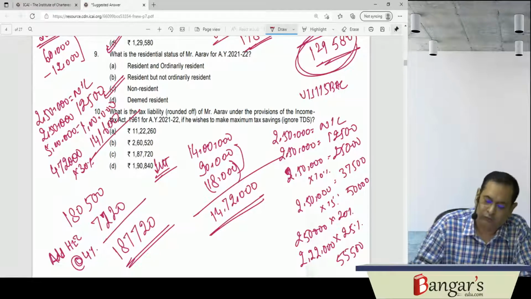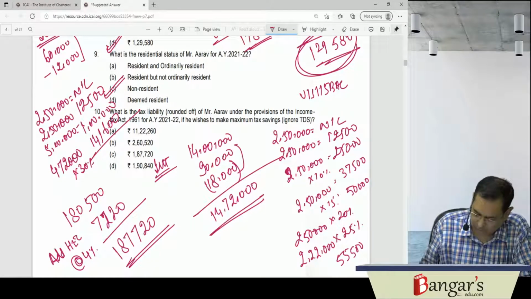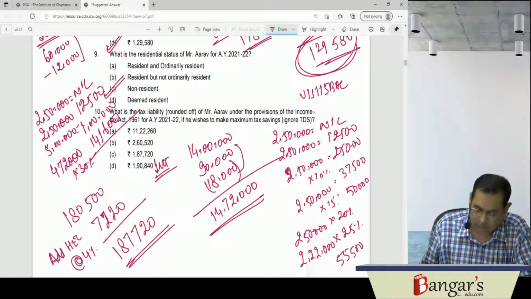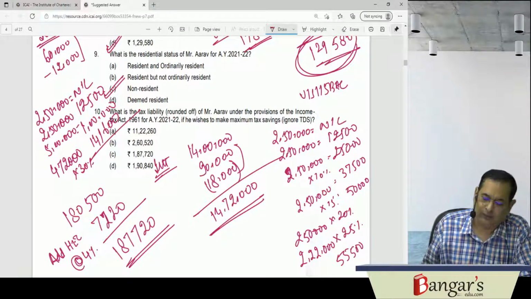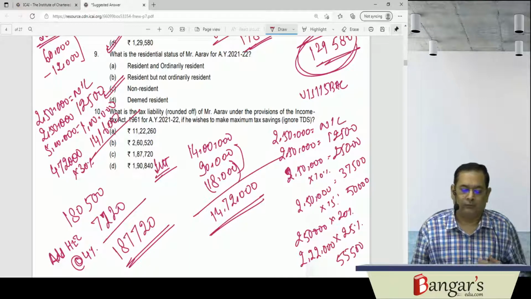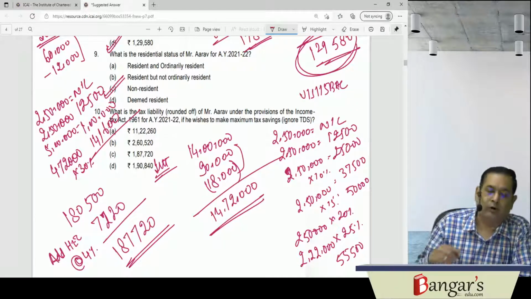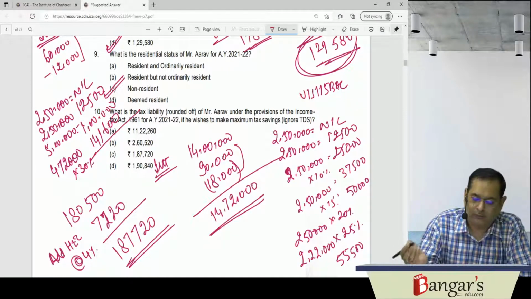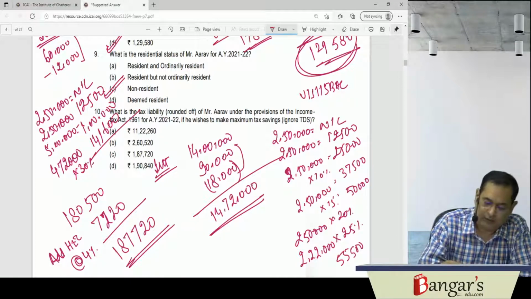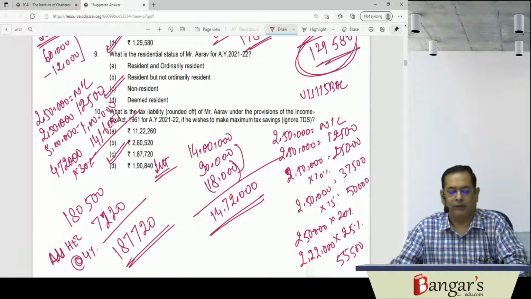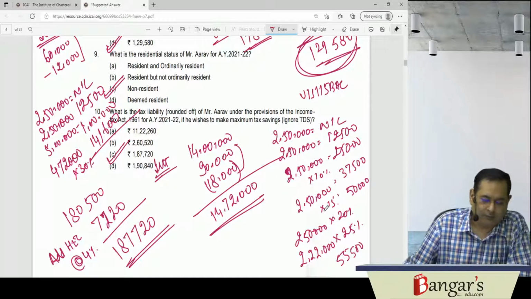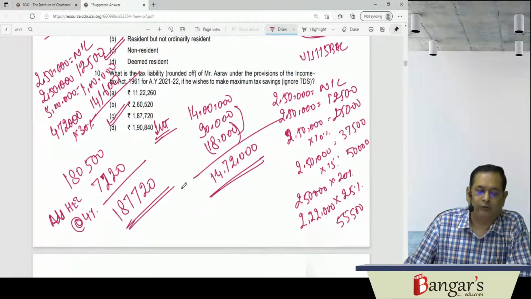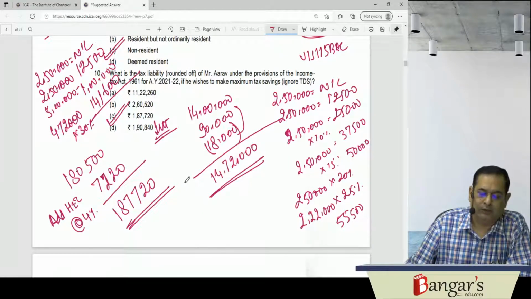That is 2.64 lakh something, that is higher than this. Okay, normal tax liability is more, so the answer will be what in this particular circumstance? 187,720 will be the answer. So this was one question which we have discussed here, that was dealing with the provisions